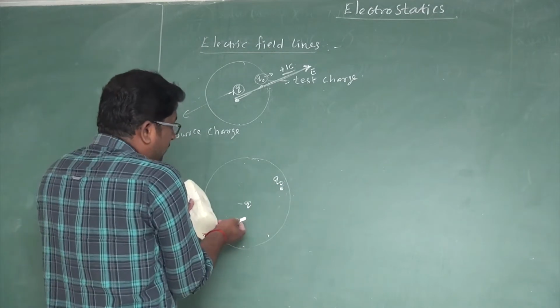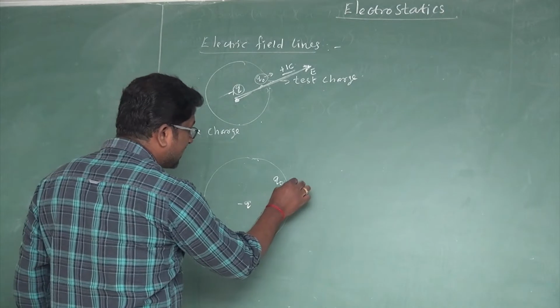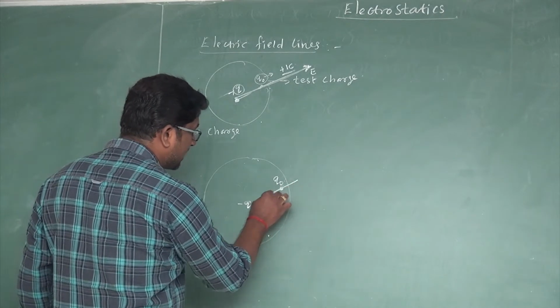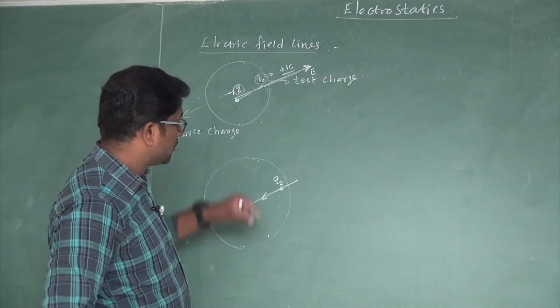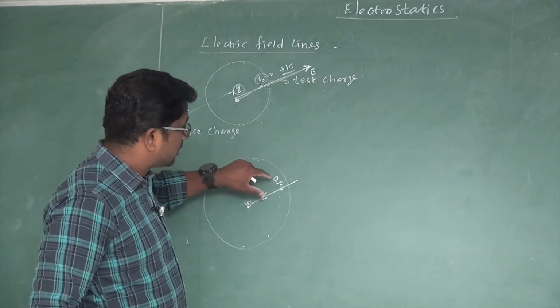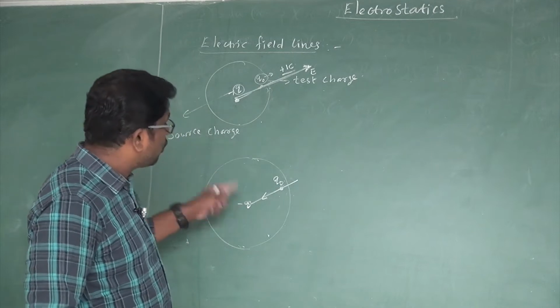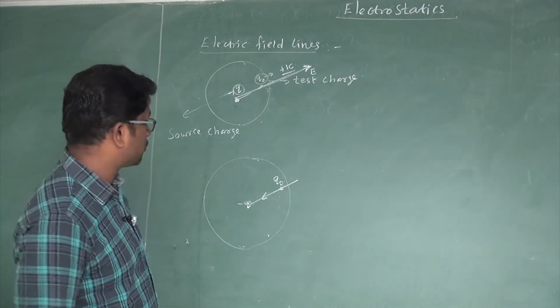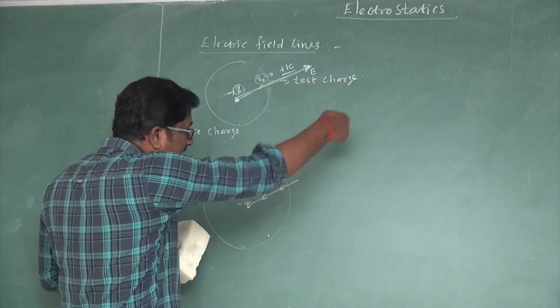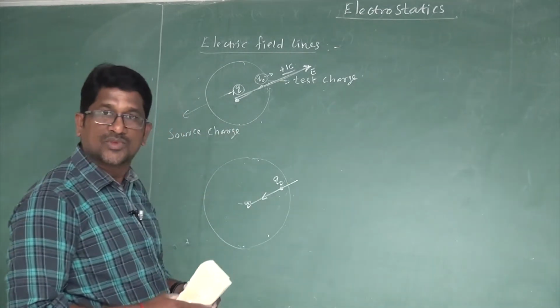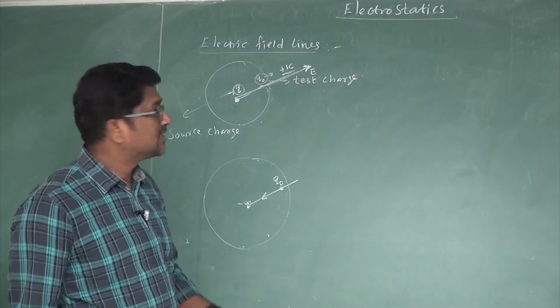Due to the electric field, the test charge experiences an electrostatic attractive force. Due to that force, the charge Q0 moves towards the source charge. That means the electric field produced by the negative charge acts towards the charge, or acts inward.